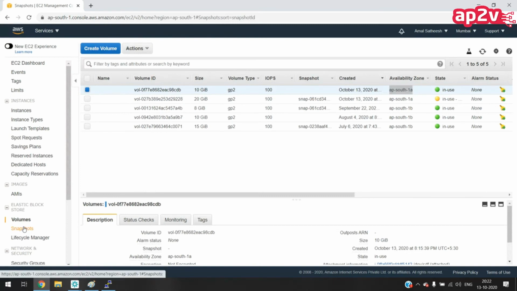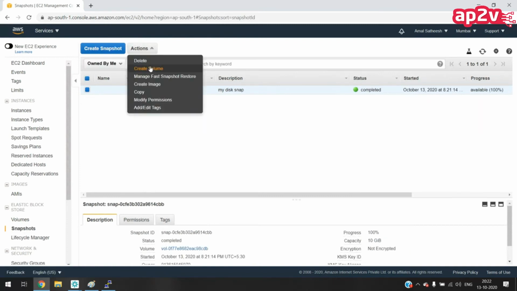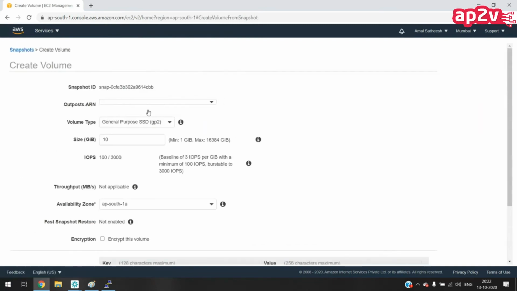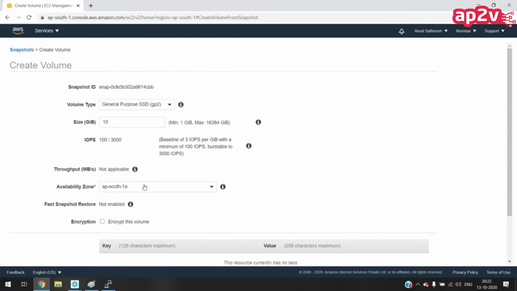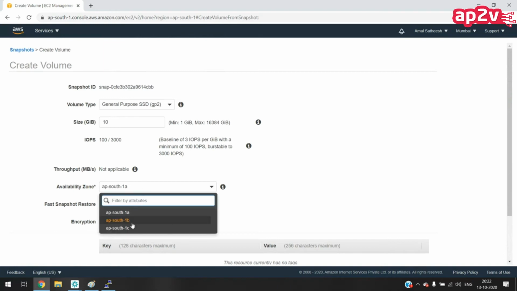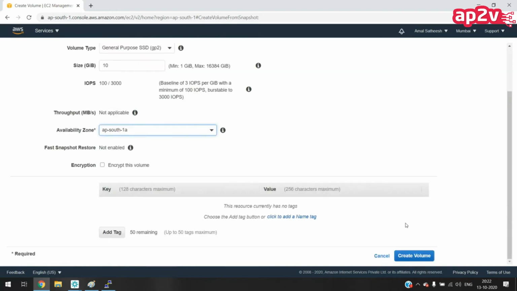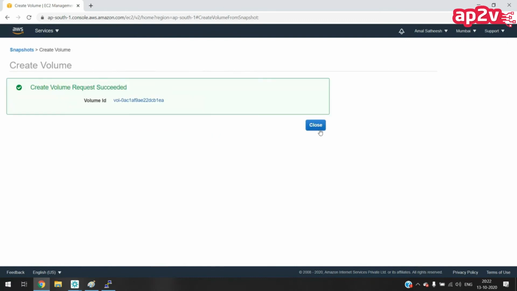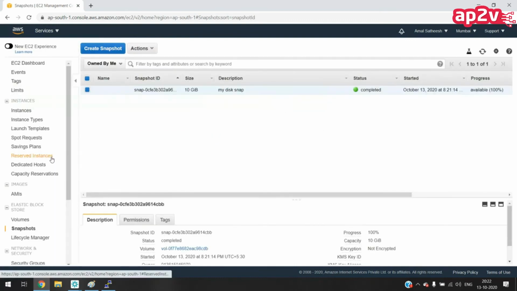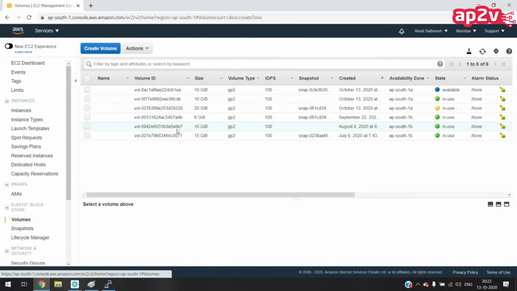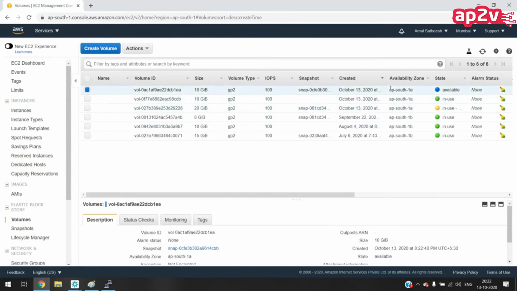If I go to the snapshot and create a new volume, it gives us the option of which availability zone we want to create the volume in. If I select 1B, the volume will be created in 1B. So now I have one more volume.